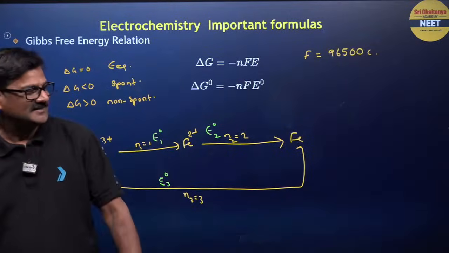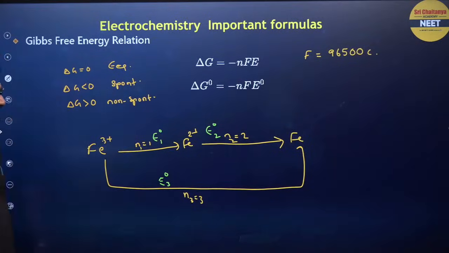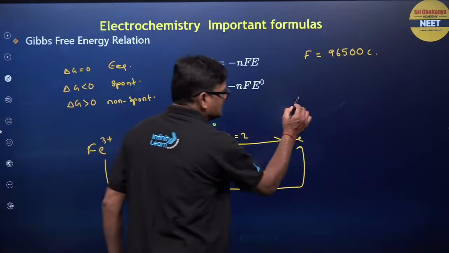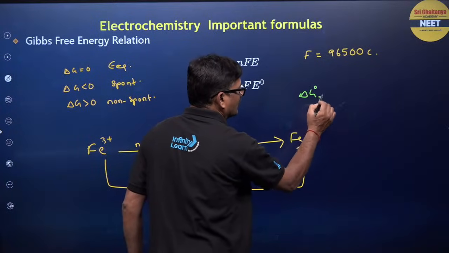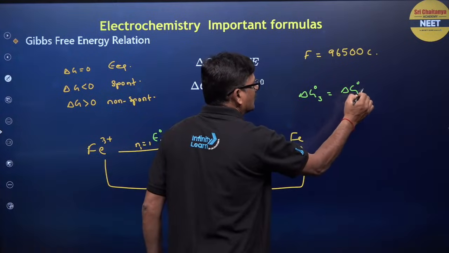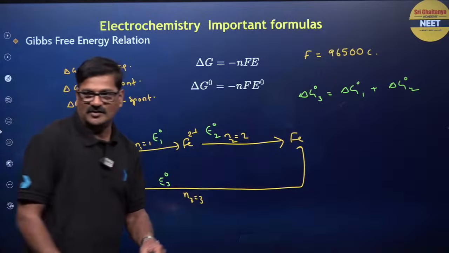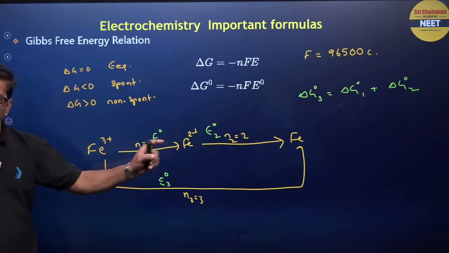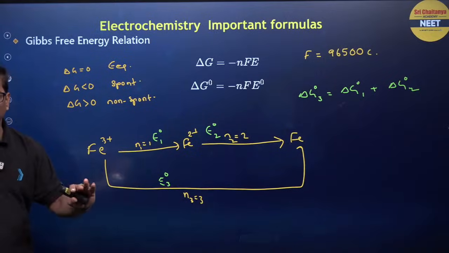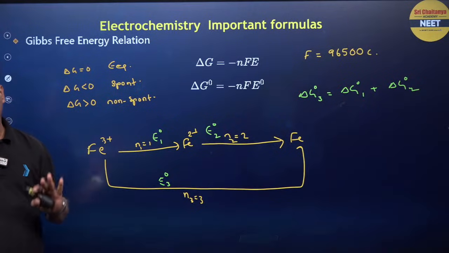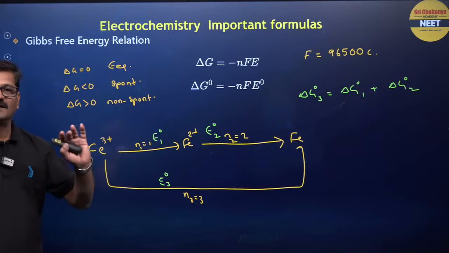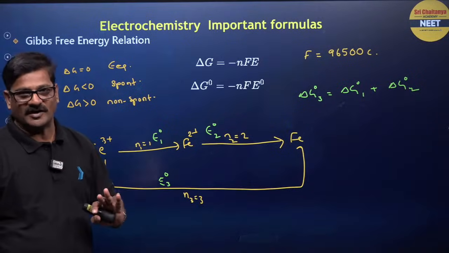Then how to take these 3 into consideration? Delta G naught 3 is equal to delta G naught 1 plus delta G naught 2. That is the way. You cannot do E1 plus E2 is equal to E3. So, E is not an additive function in thermodynamics, but delta G is an additive function in thermodynamics.